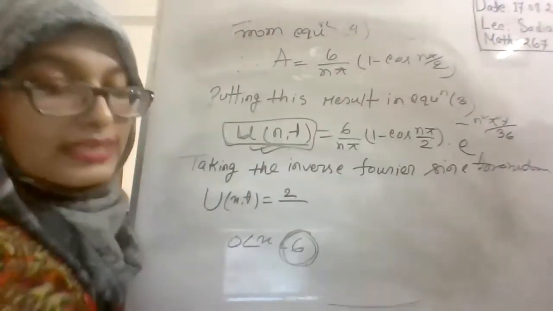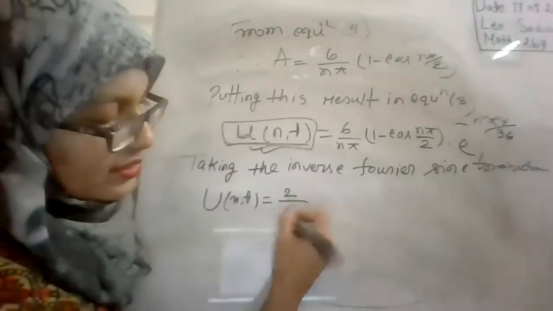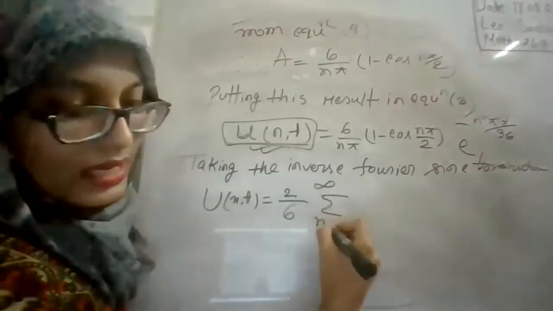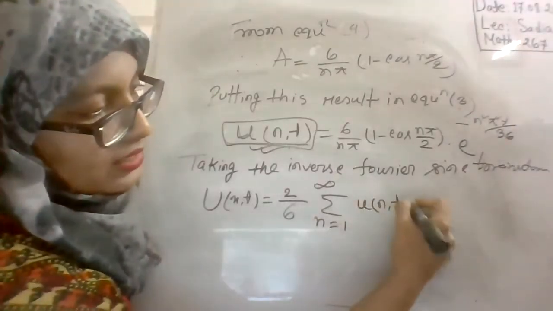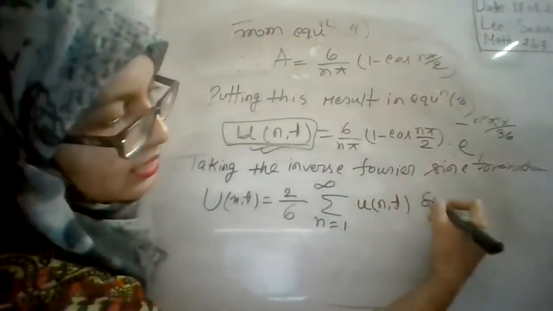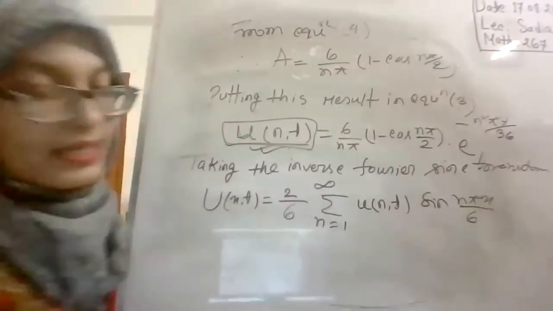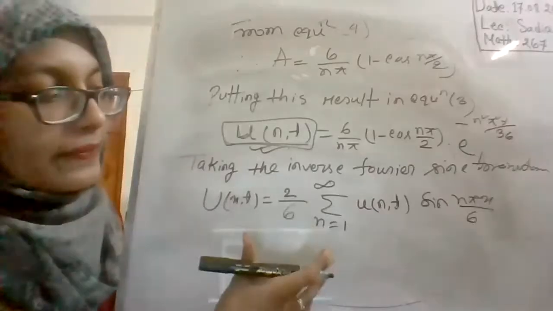So it will be 2 by 6, summation from n equal to 1 to infinity, u(n,t) sin(n pi x by L), L meaning 6. This is the inverse finite Fourier transform formula.